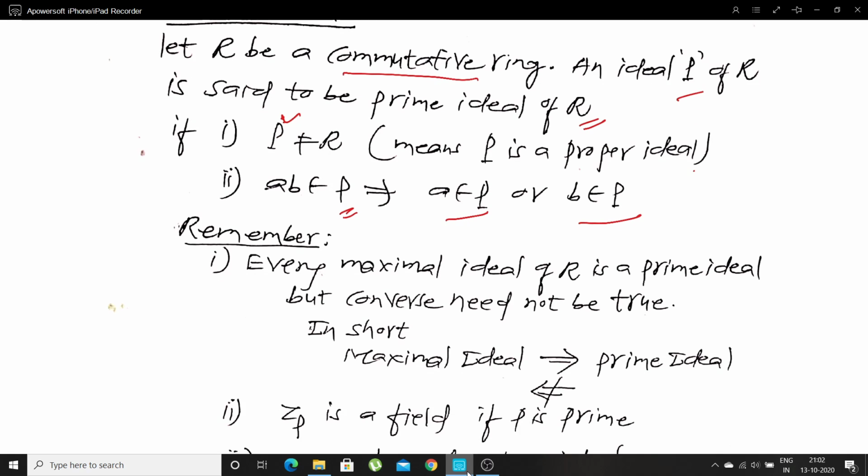Let me note down some important results related to the definitions. Every maximal ideal is a prime ideal, but the converse need not be true. That means if the ideal is maximal, then it is prime. Every maximal ideal is a prime ideal, but the converse is not true. That means a prime ideal need not be a maximal ideal.